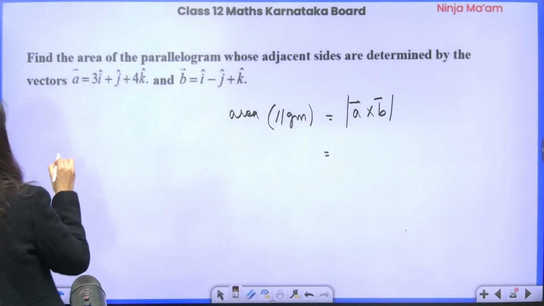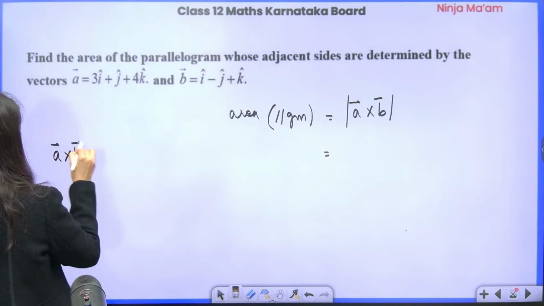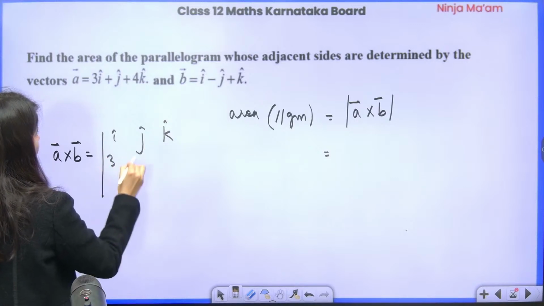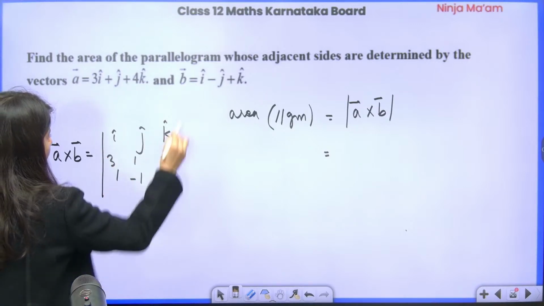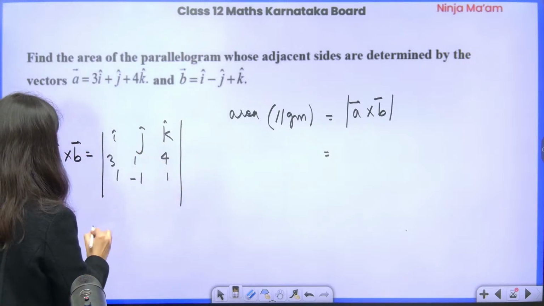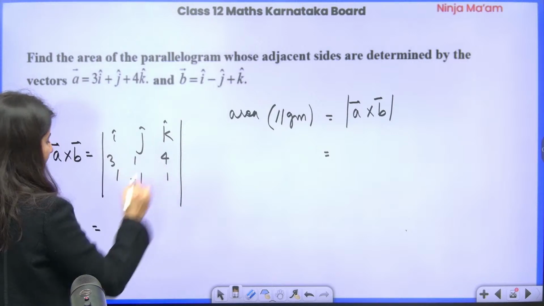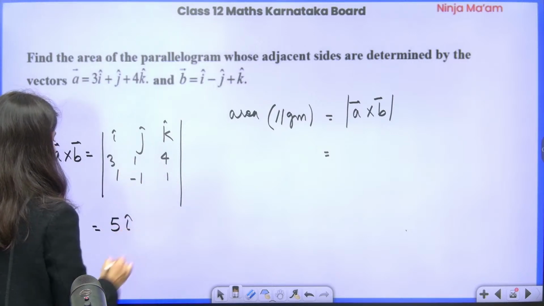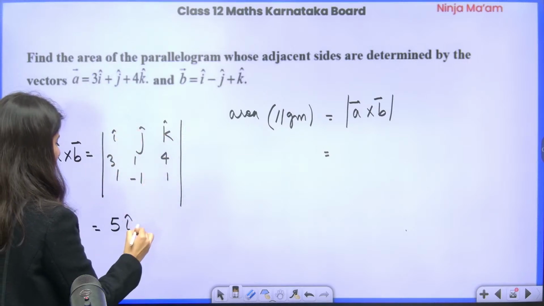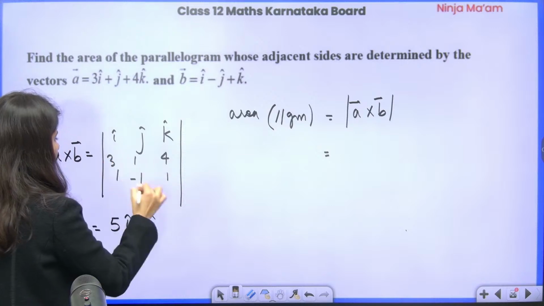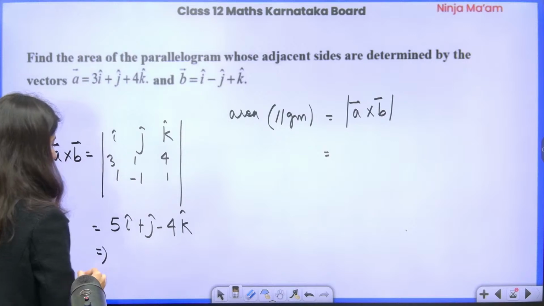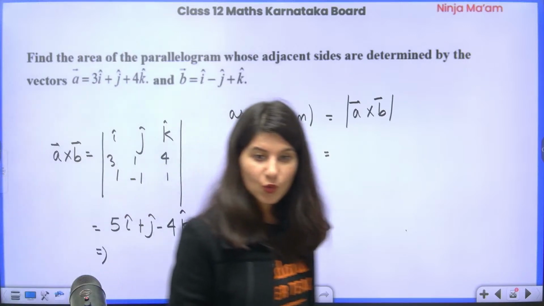Let's do it. A cross B is equal to the determinant with rows I, J, K; 3, 1, 4; 1, minus 1, 1. Correct? So how to take the cross product? I hope that you all know. 1 plus 4 is 5I cap. Then we have minus j cap, so minus j cap times 3 minus 4, so plus j cap. And then we have minus 3 minus 1, so minus 4 k cap. Correct? 5I cap plus j cap minus 4 k cap.